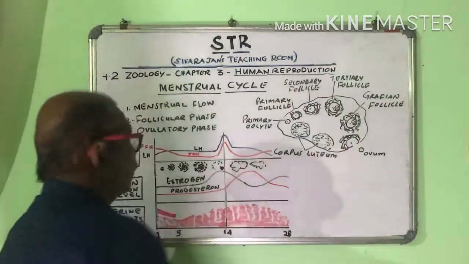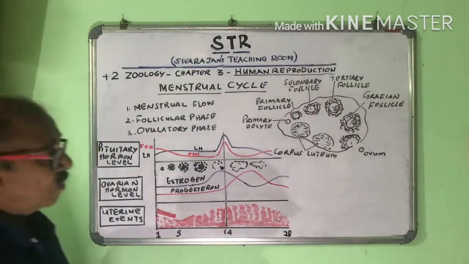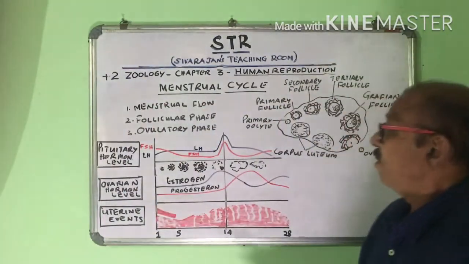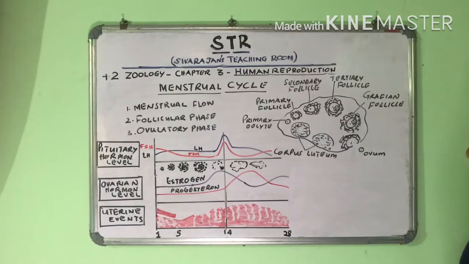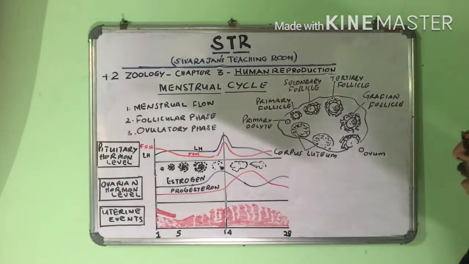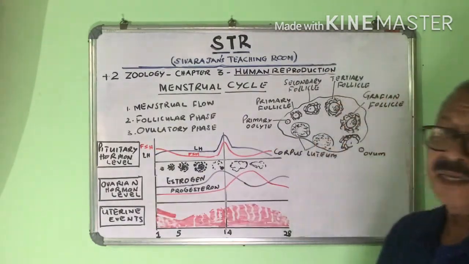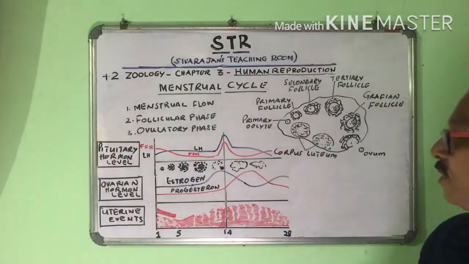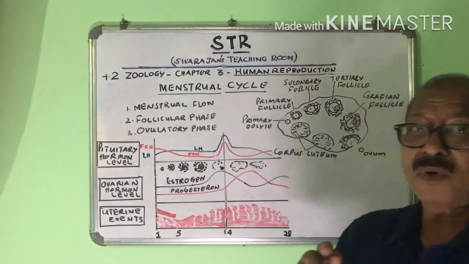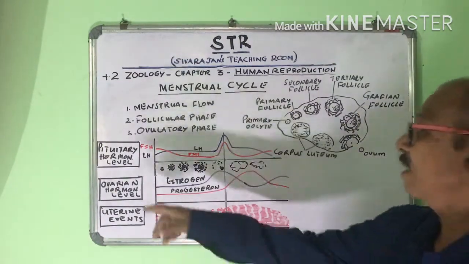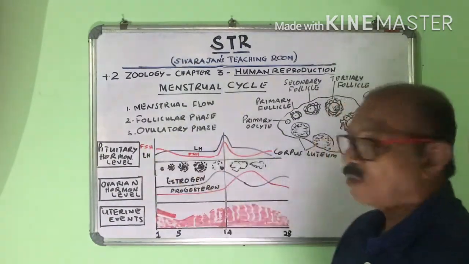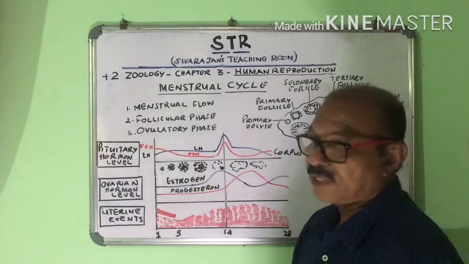Now, we have to see that the menstrual cycle is controlled by pituitary hormones and ovarian hormones. Pituitary hormones are hormones released from the pituitary gland, and they are FSH, follicle stimulating hormone, and LH, luteinizing hormone.